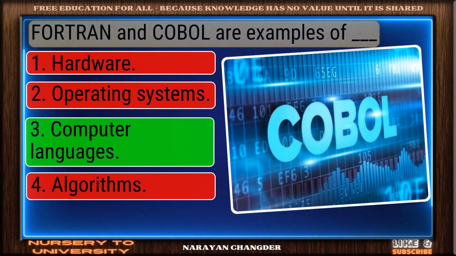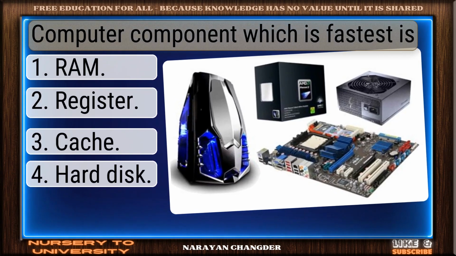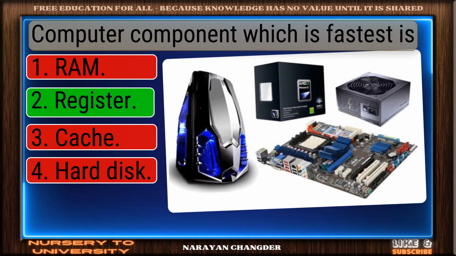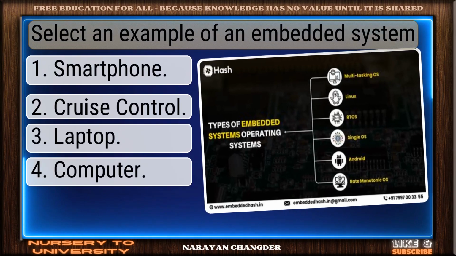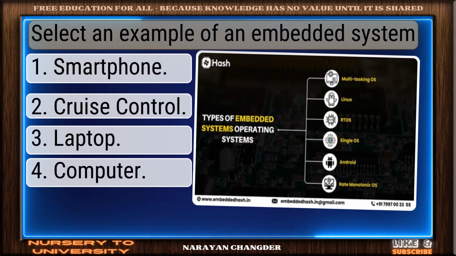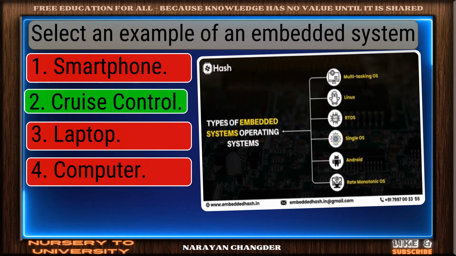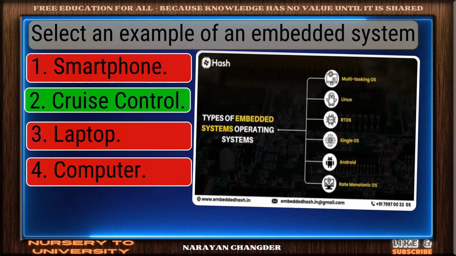Correct response. Computer languages is accurate. Computer component which is fastest is. Sharp thinking. Register is right. Select an example of an embedded system. You're right. Cruise control is correct.